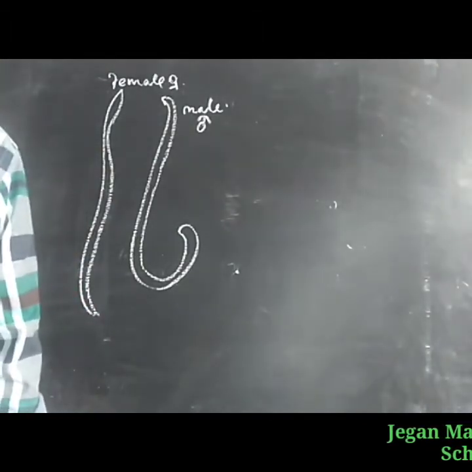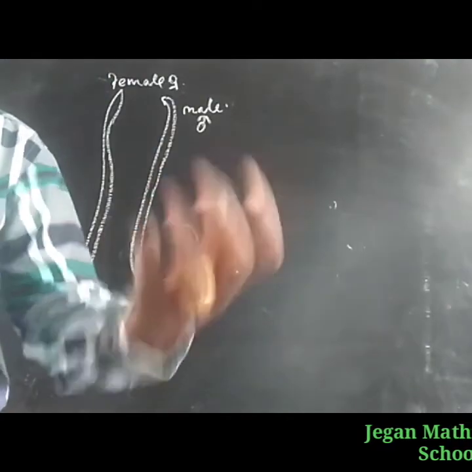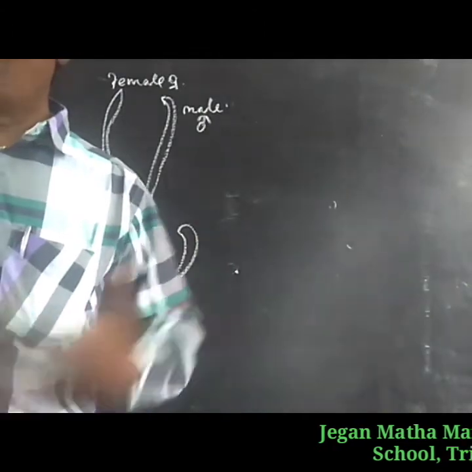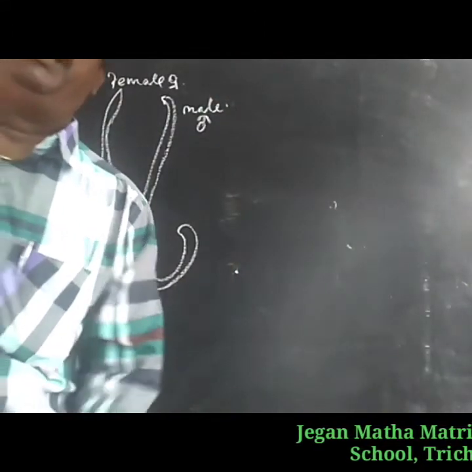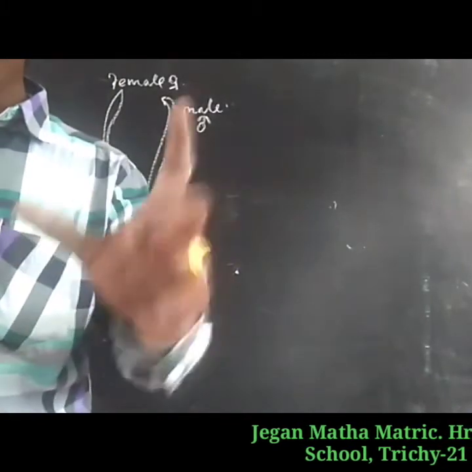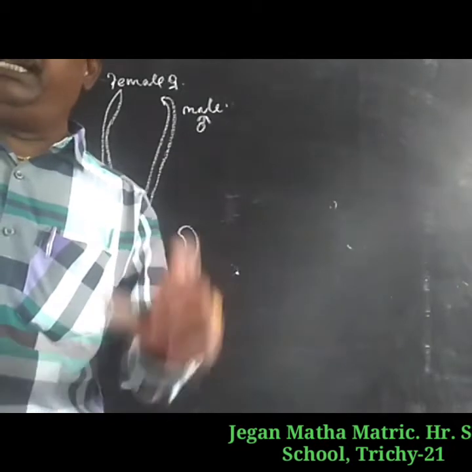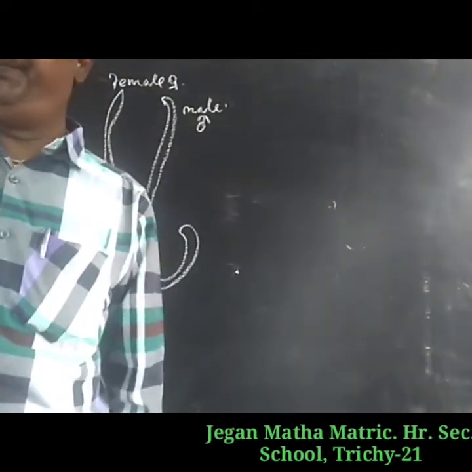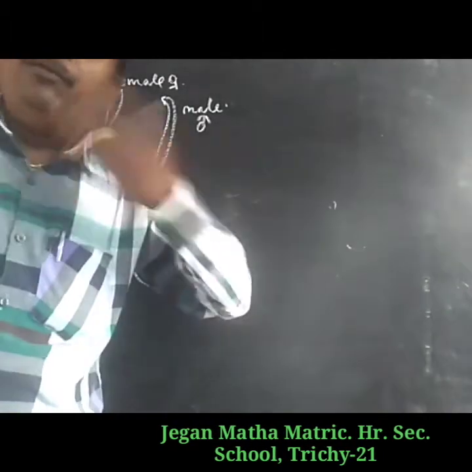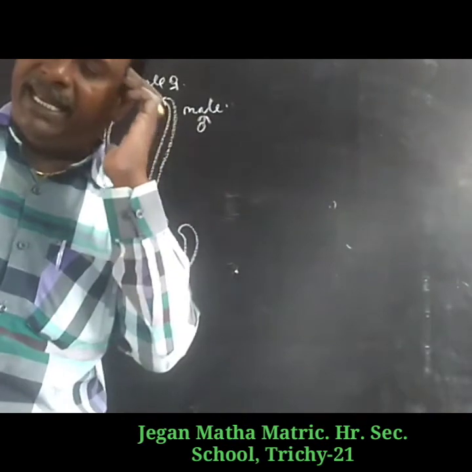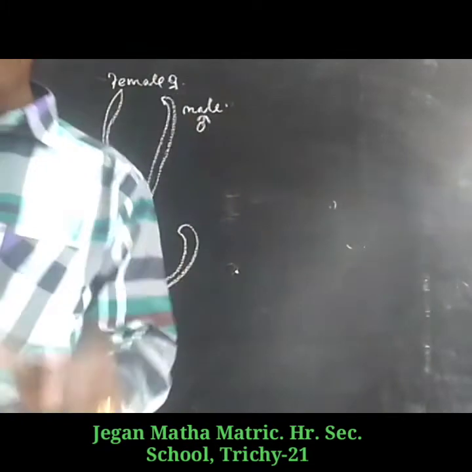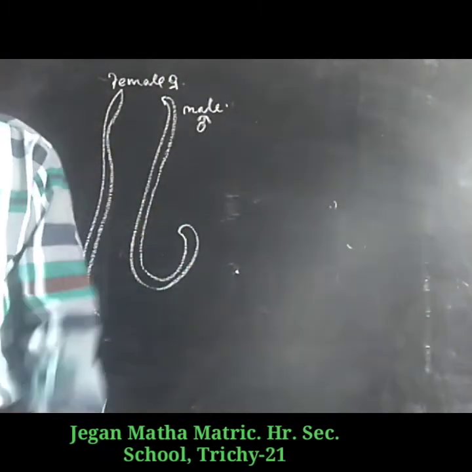The symptoms of the disease are abdominal pain, vomiting, headache, anemia, irritability and diarrhea. What are the symptoms? Abdominal pain, vomiting, headache, anemia, irritability, and diarrhea.